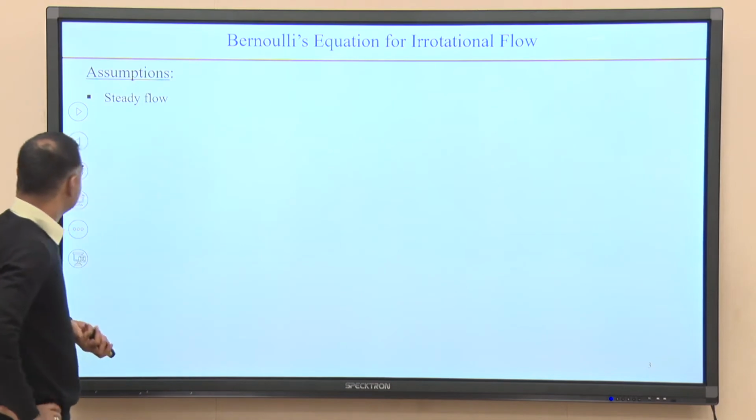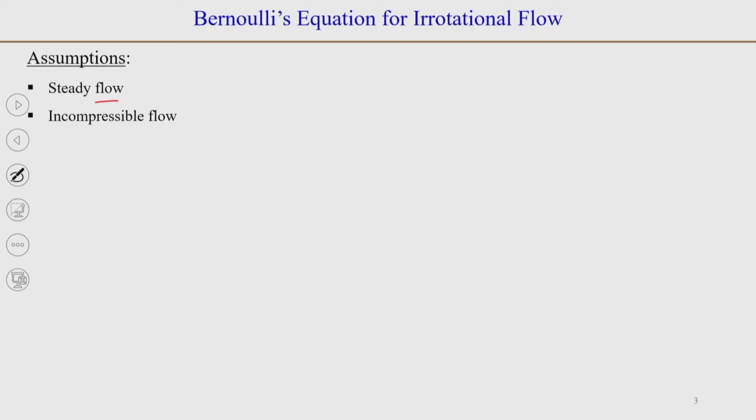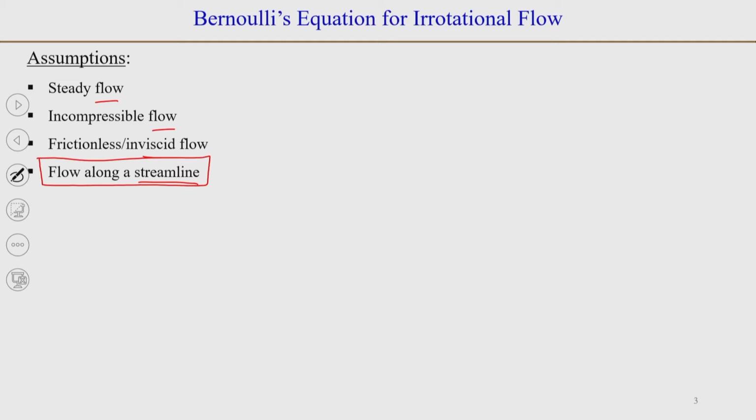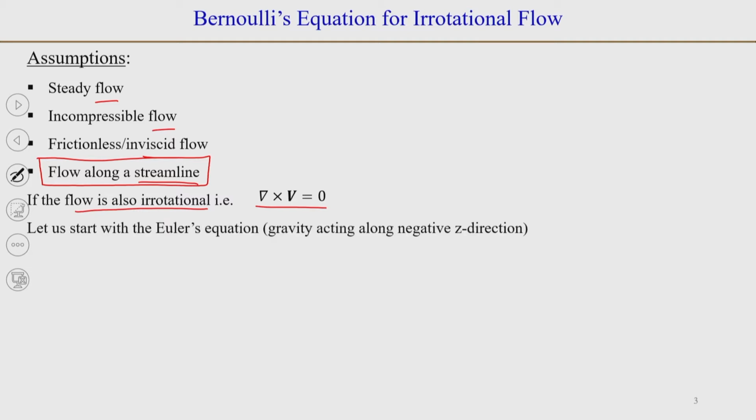So, the assumptions were that the flow is steady, incompressible, and inviscid or frictionless, and it flows along a streamline. We will see in a minute that for an irrotational flow, it is not necessary that the fluid flows along a streamline. So, even though we have listed this assumption here, we will not use it in our analysis, and we will consider the motion of a fluid particle in general. But we will also consider that the flow is irrotational, or del cross V is 0.